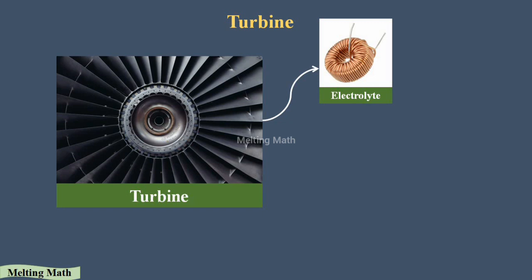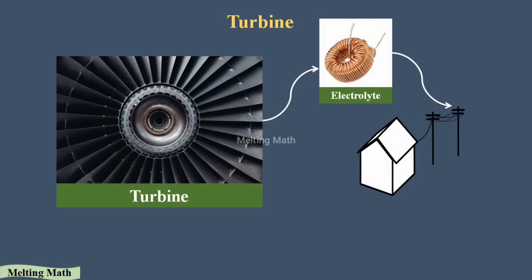After that it gives us electricity. That electricity is stored and transferred to villages and many houses. This is how electricity is produced. So the turbine is the most important machine used in most power stations.